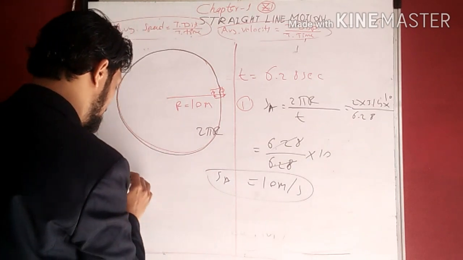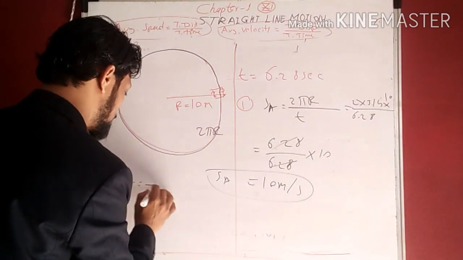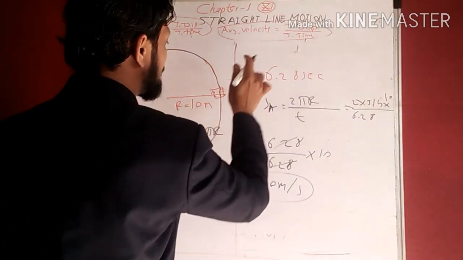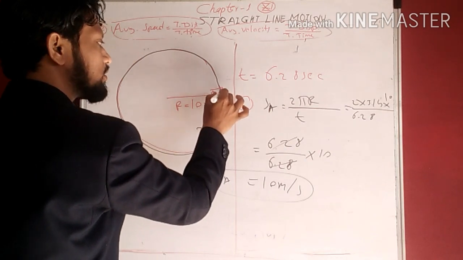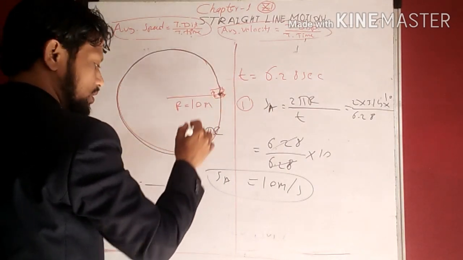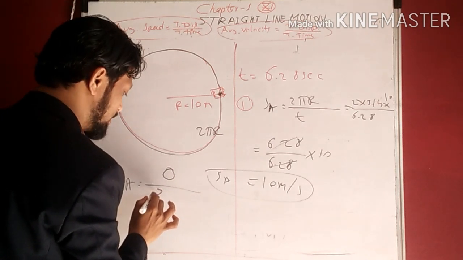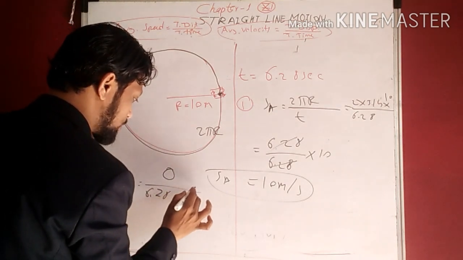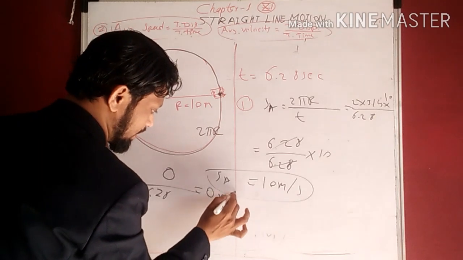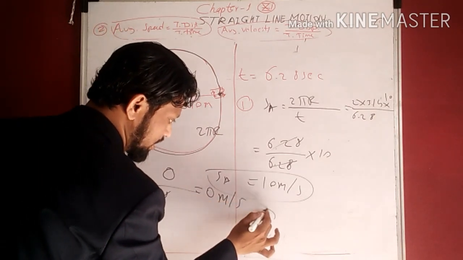Now we will find the average velocity. Average velocity is equal to total displacement upon total time. Initial point is this one and final point is also this one. So displacement is 0. 0 upon time, whatever time is there, 6.28, is 0. So 0 meter per second. So which option is correct? Option C is correct option.